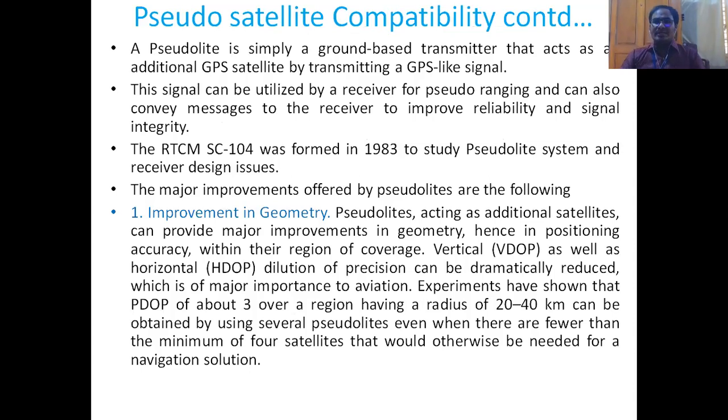So what is a pseudo light? Please make a note of this definition. It is simply a ground-based transmitter. Please write this definition, very, very important. A pseudo light is a ground-based transmitter that acts as an additional GPS satellite by transmitting a GPS-like signal.